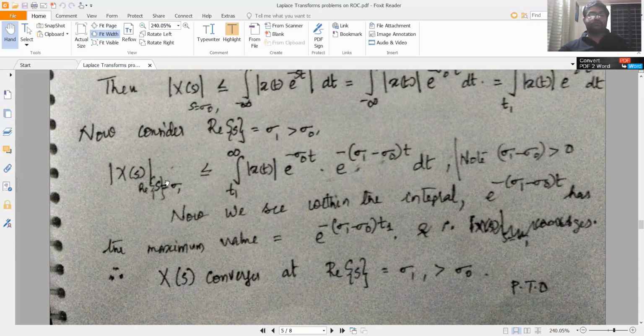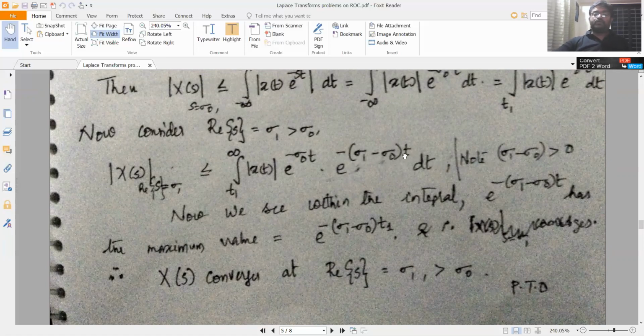So modulus of X(s) at real part of s equal to sigma 1 is, remember the previous expression for the finite duration case, there the limits were from t1 to t2. So here the limits are from t1 to infinity. So that will be less than the integral from t1 to infinity of modulus of x(t) e raised to minus sigma 0 t into e raised to minus (sigma 1 minus sigma 0) t dt.